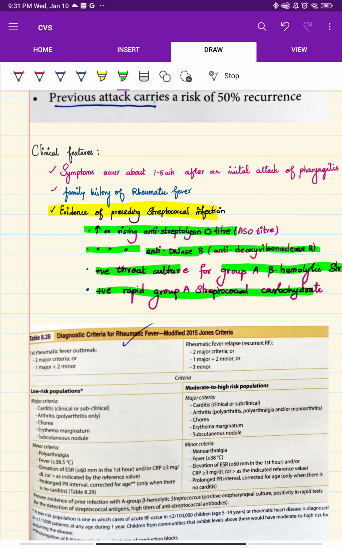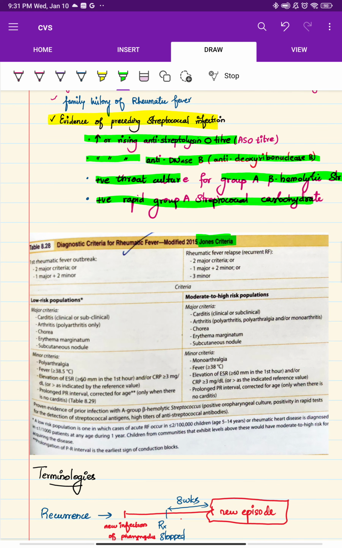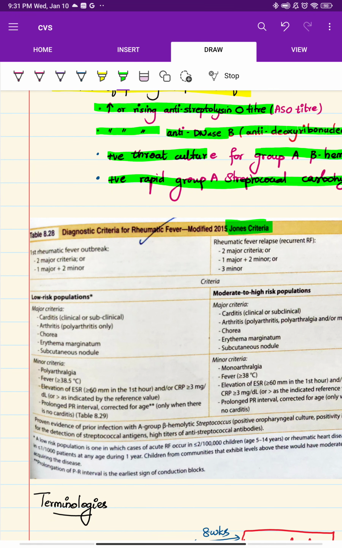Next, in clinical features, you should mainly look at a criteria. What is the criteria? Jones criteria. Before, it was classified in a different way. Right now it is classified in a new way, okay.